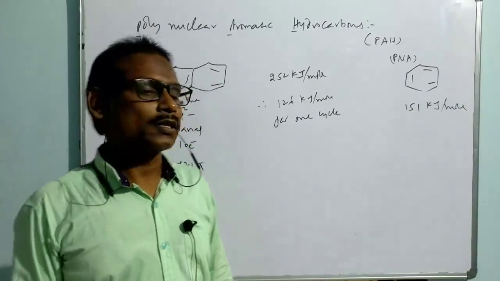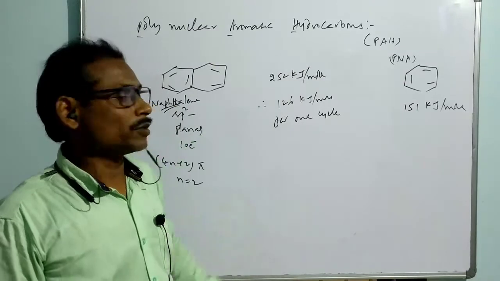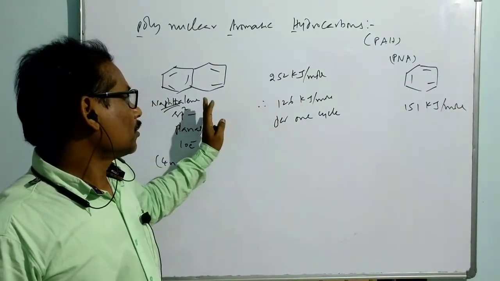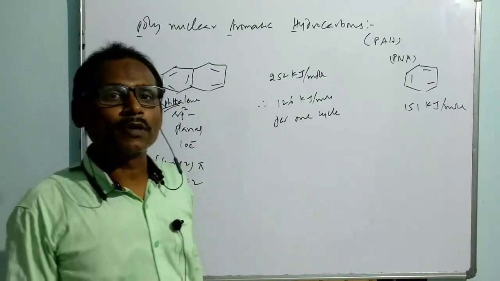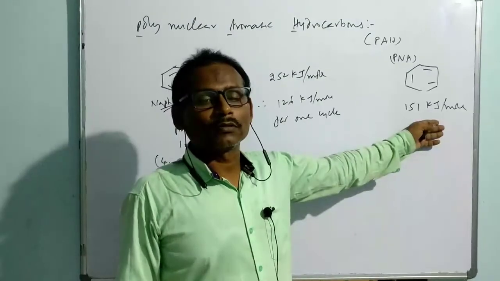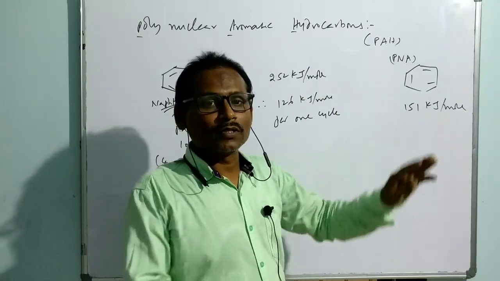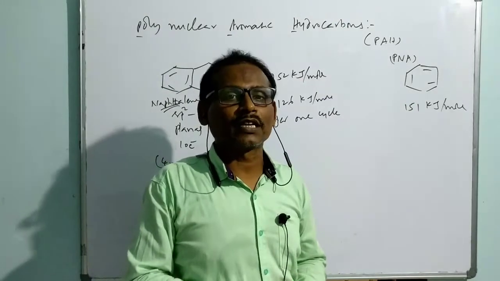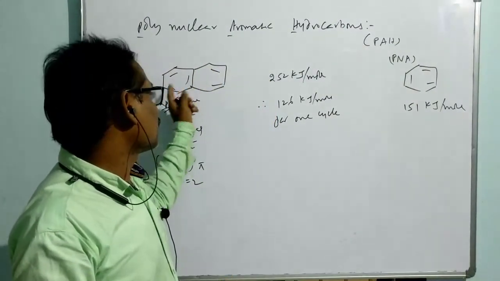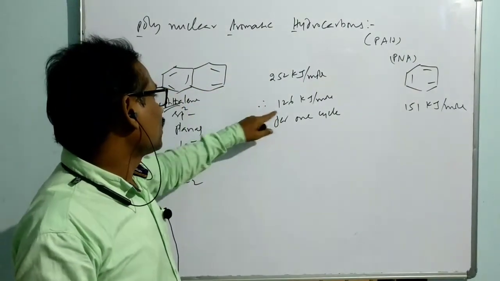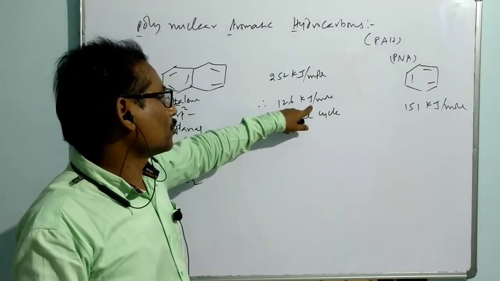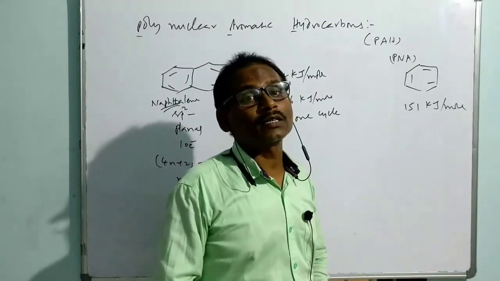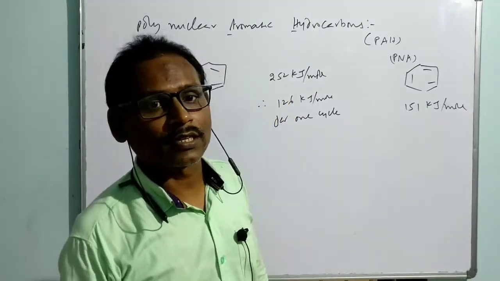The naphthalene resonance energy is 252 kilojoules per mole. When you report for one cycle, it is half of that. That means with reference to one cycle, which is more stable? Benzene is more stable. Normally it is reported with reference to one cycle, one monocycle. So there are two monocycles. With reference to one cycle, the resonance energy is 126 kilojoules per mole in naphthalene, whereas in benzene it is 151 kilojoules per mole. That's why benzene is more stable than naphthalene. That is a suggestible explanation.